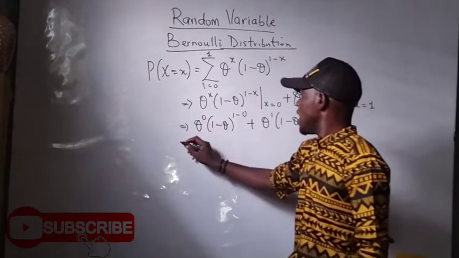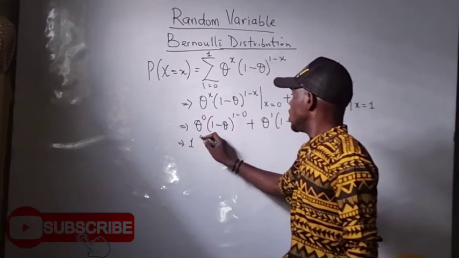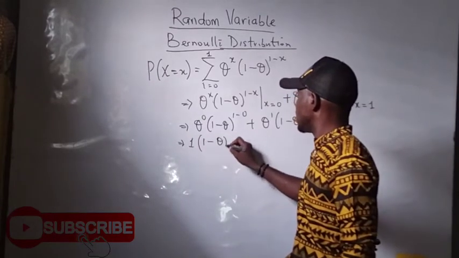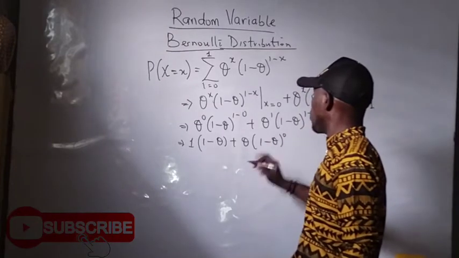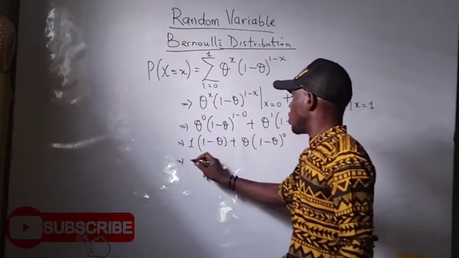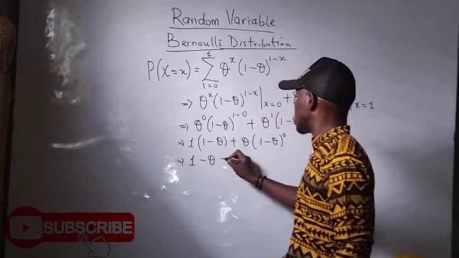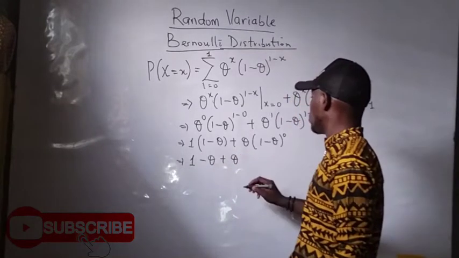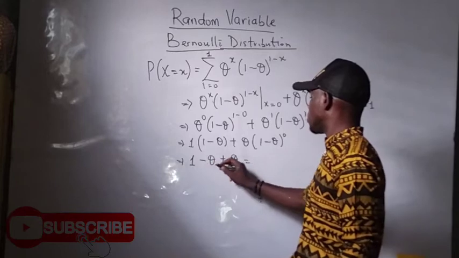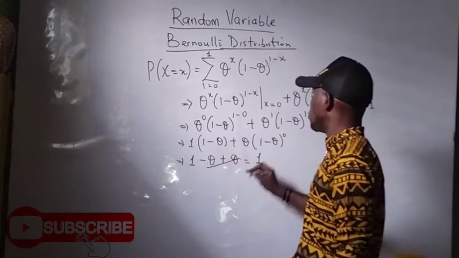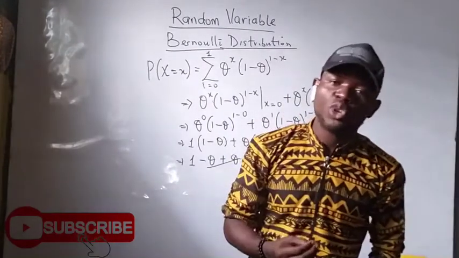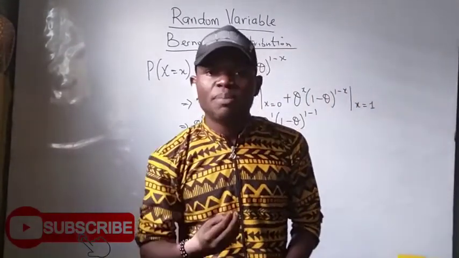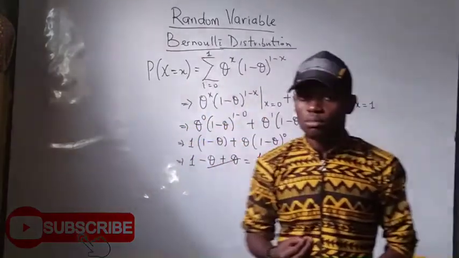Anything raised to power 0 is 1, so the first term is 1 minus theta, and the second is theta times 1. By expansion, I have 1 minus theta plus theta, and minus theta plus theta gives 0, so I have 1. Hence, we have just proven that a Bernoulli distribution is a legitimate probability function.